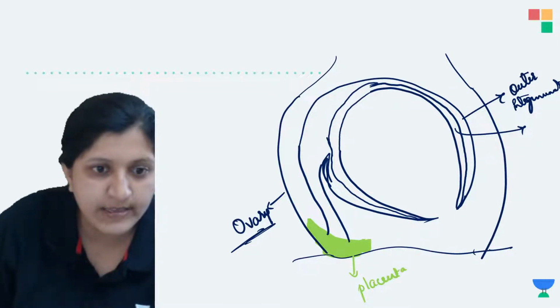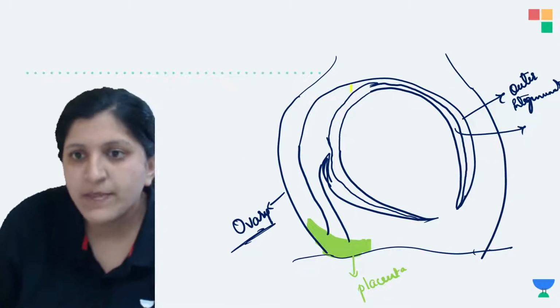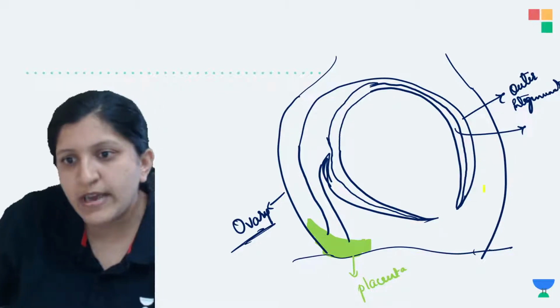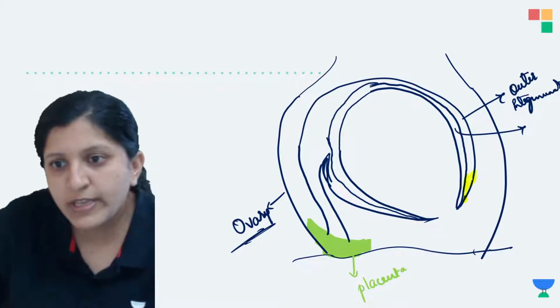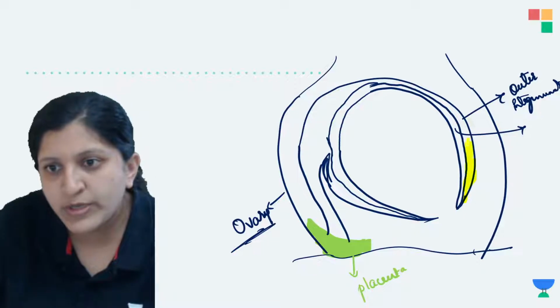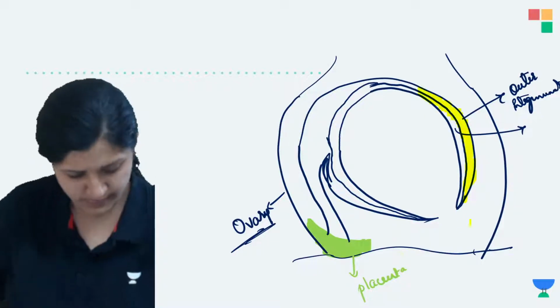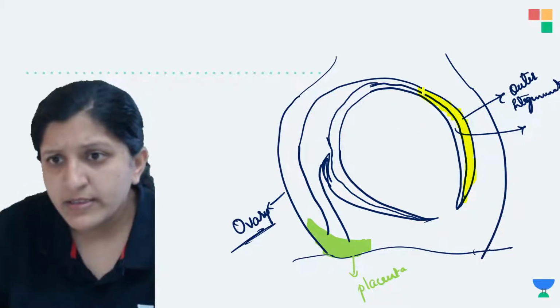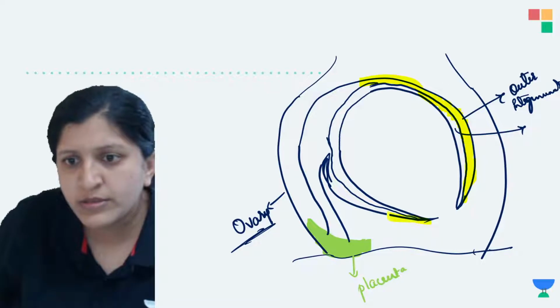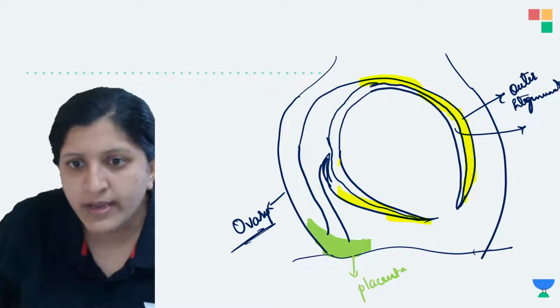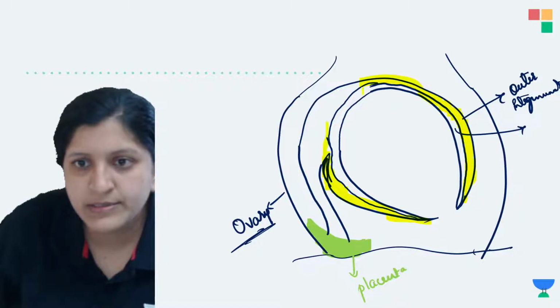Now this part, the one yellow part, the labeled one, the yellow one is basically the outer integument, which will be completely covering this region.